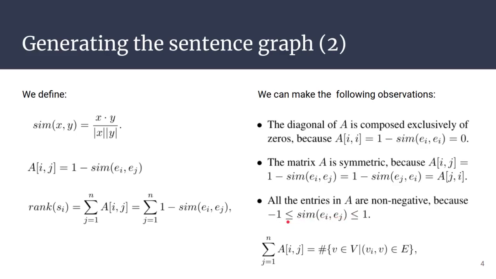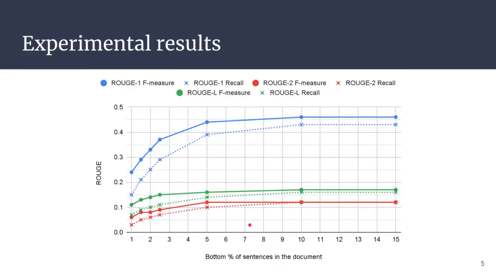So here we can see that this matrix can be interpreted as the adjacency matrix of a simple complete graph. And we can see also that the definition of the ranking is very similar to the definition of degree centrality. We are simply adding something over the neighbors of a given node. So this is the ranking. It's pretty simple. We are not fine-tuning or training any model.